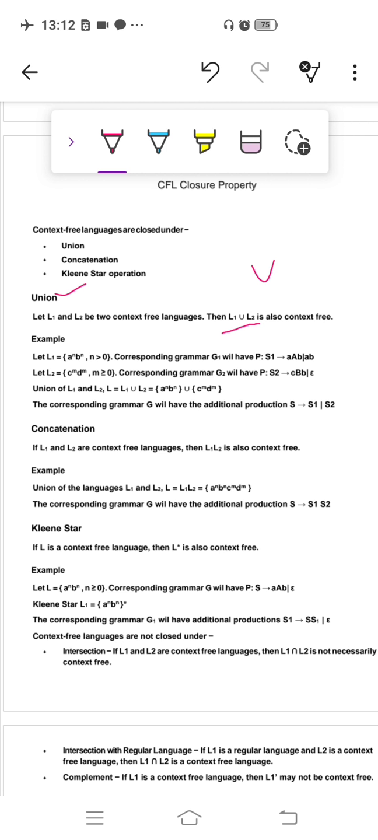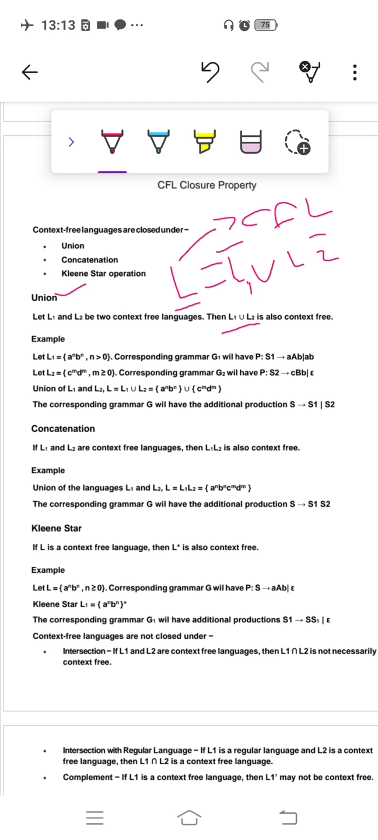It means that if two languages are context free, and we take a union of those languages, then the generated language is also a context free language. For example, if L is equal to L1 union L2, and L1 and L2 are context free languages, then from L1 union L2 the new language L is generated, so L is also a context free language. Okay, this is called a union operation.